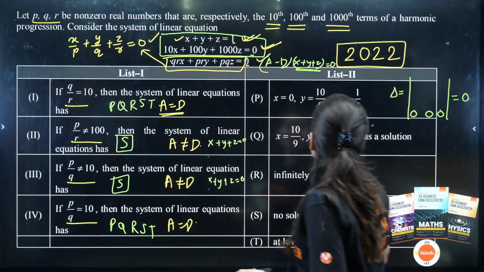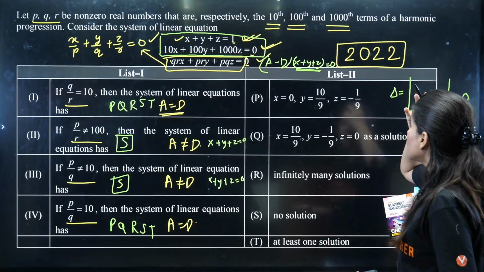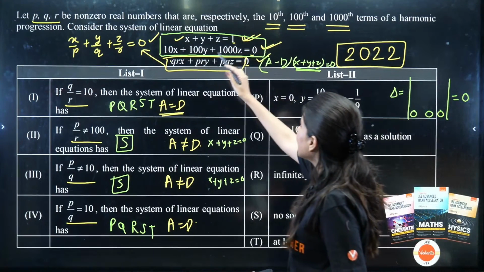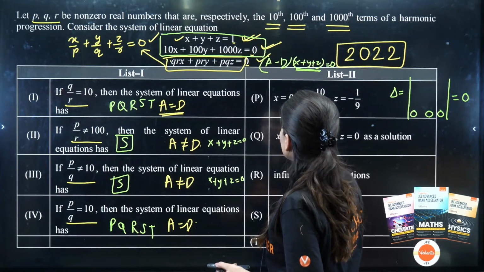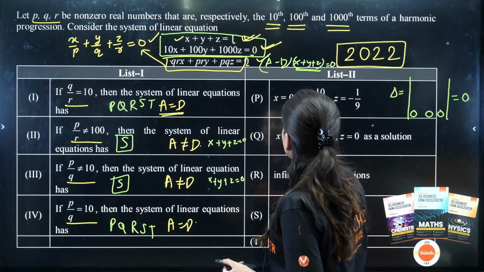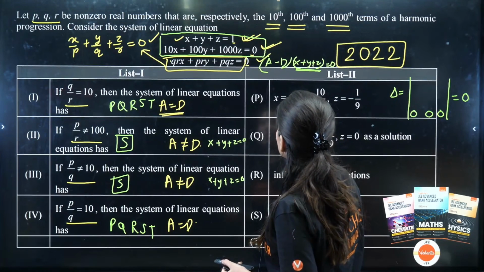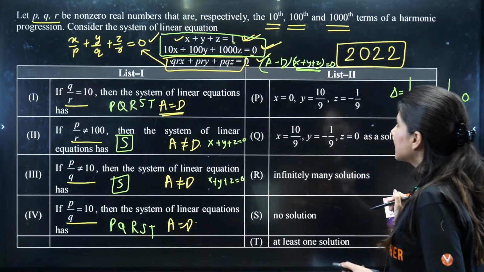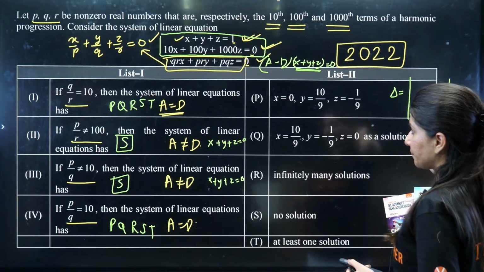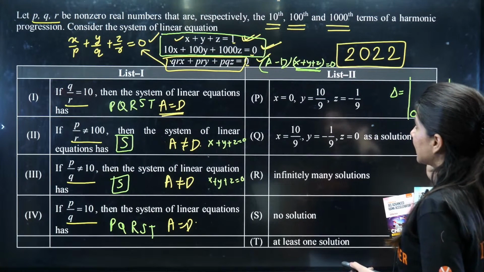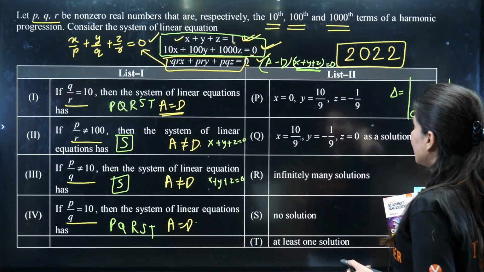Okay, so if we put z equals 0, what do we get? If z is 0, then x plus y should be 1 and 100x. So can you see, x is 100 by 9 and y is minus 1 by 9? Okay, z is equal to 0, and if y is 0, then x is 10 by 9.